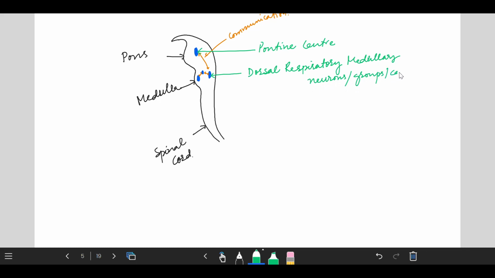Clear? These two are known as the ventral respiratory medullary neurons, groups or centers.